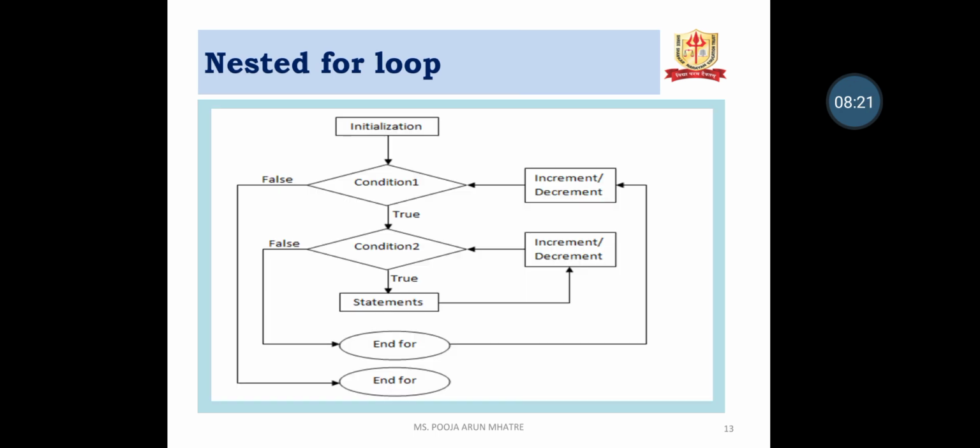The flowchart: initialization, condition 1. If condition 1 is true, then condition 2 is checked. If condition 2 is true, the statement will execute, then the increment or decrement operation. After that, the condition is checked again. If it is true, the statement executes, then again increment or decrement. If the condition is false, the inner for loop ends. Then the outer for loop variable is incremented or decremented. If the condition is true, it checks condition 2 again. Otherwise, if false, it exits the first for loop.